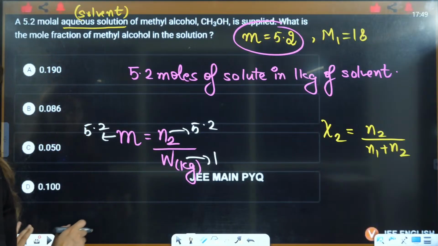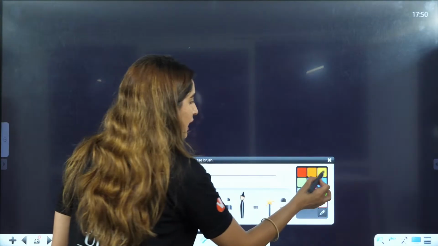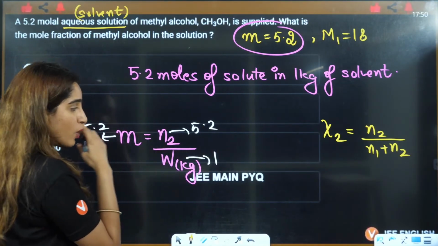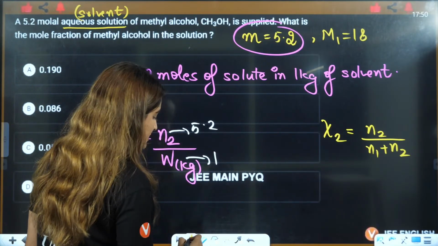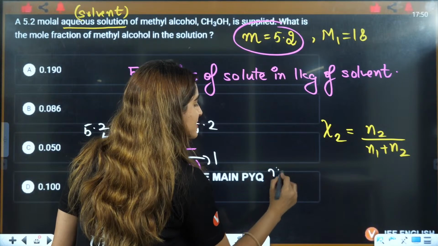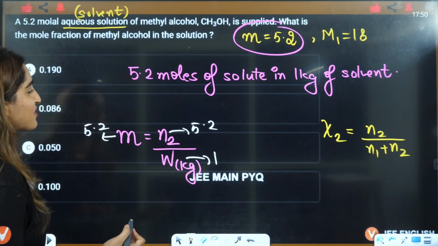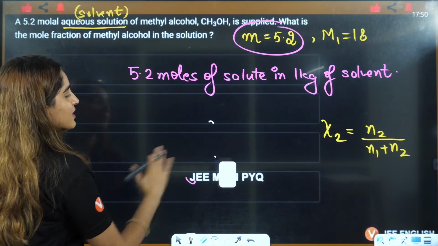Now we will just answer it on the next page. Once you know this, I think everything else is sorted. That means you right now know what is N2. N1, can you calculate here? What is N1? What is N1, students? I'll just calculate. Where should I calculate? Okay, I'll just erase this thing.